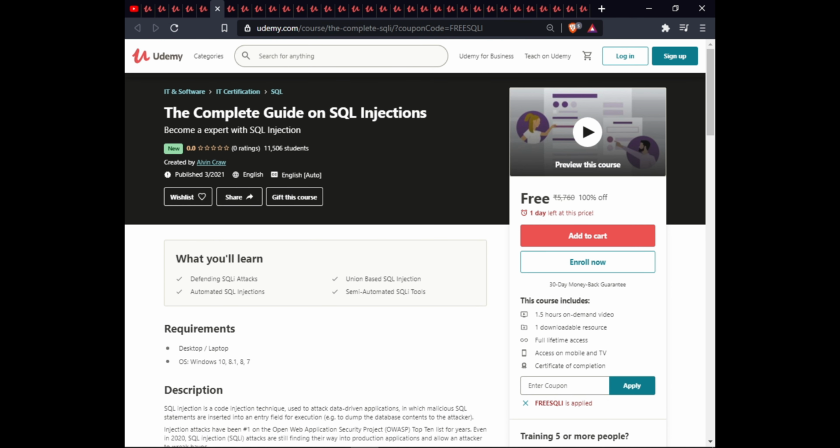The next course is Complete Guide on SQL Injection. In this course, you will learn defining SQL attacks, union-based SQL injection, automated SQL injection, and semi-automated SQL tools. This course is 1.5 hours of on-demand video, 1 downloadable resource, full lifetime access, access on mobile, and certification of completion.